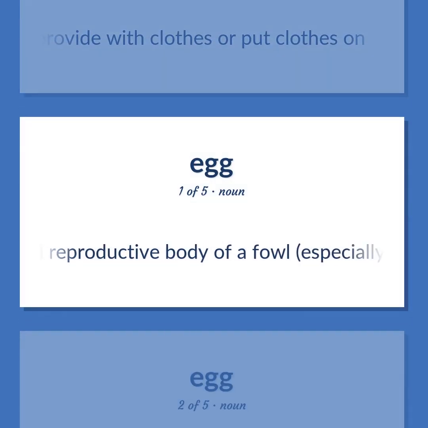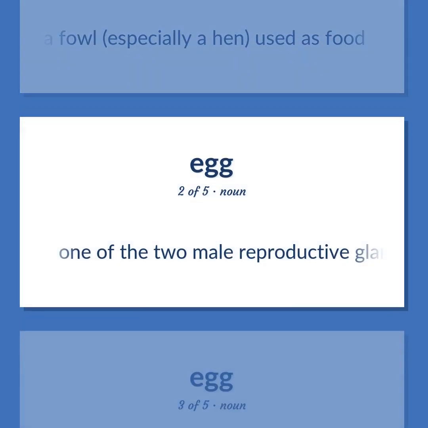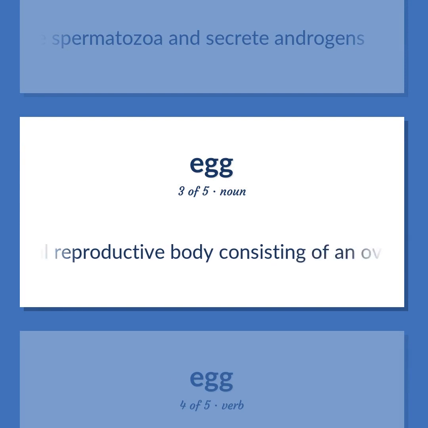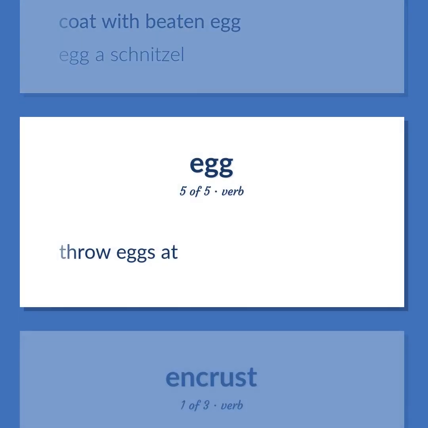Oval reproductive body of a fowl, especially a hen, used as food. One of the two male reproductive glands that produce spermatozoa and secrete androgens. Animal reproductive body consisting of an ovum or embryo together with nutritive and protective envelopes, especially the thin-shelled reproductive body laid by e.g. female birds. Coat with beaten egg. Egg a schnitzel. Throw eggs at.